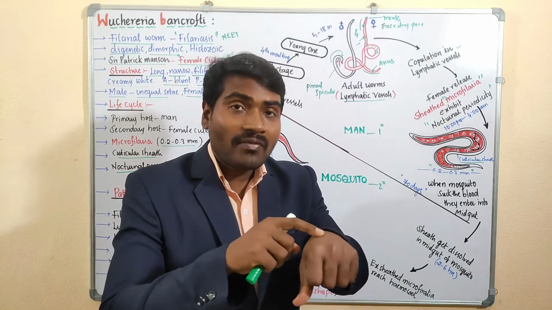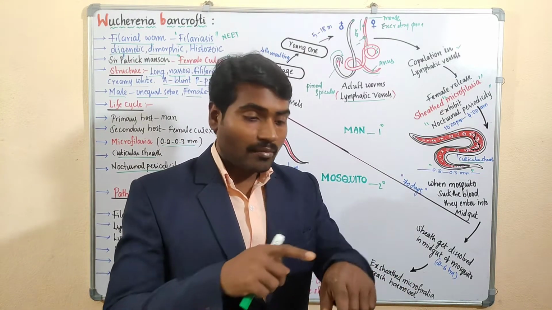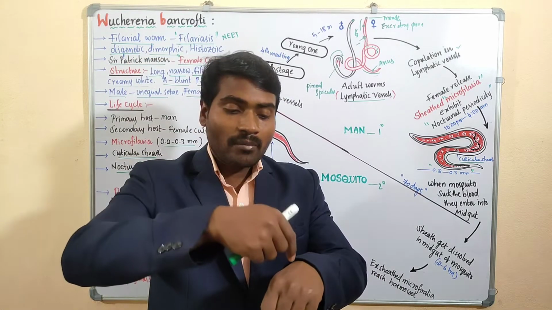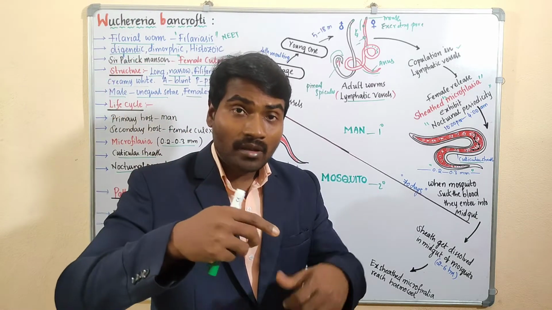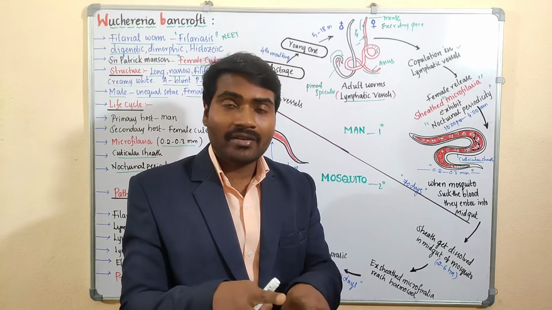They come to the periphery between 10 p.m. and 4 a.m., during night time. They come to the blood vessels where a mosquito can bite and these larvae enter the mosquito body. But during daytime they go to the deeper blood vessels and won't come out to the periphery.